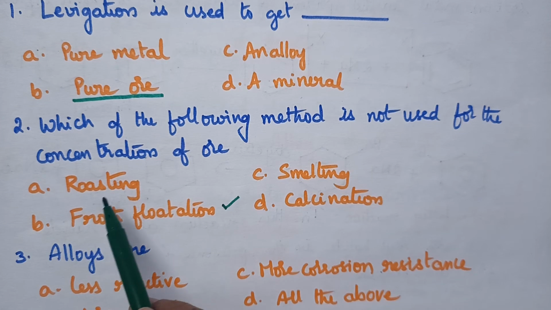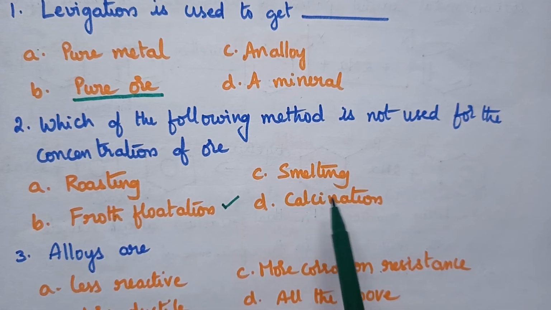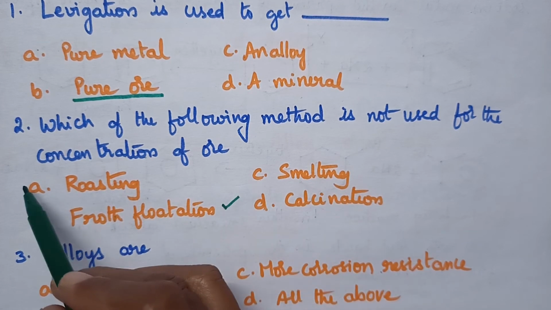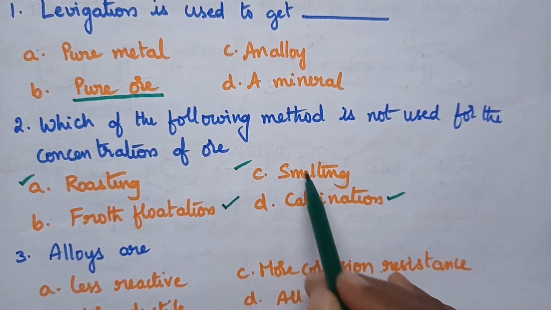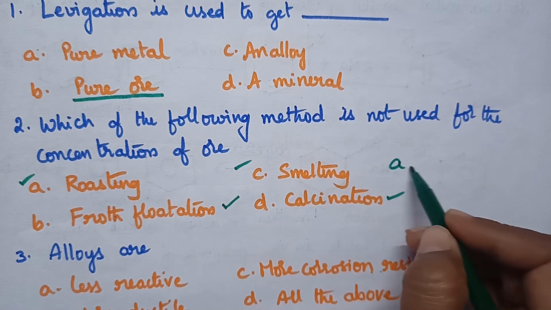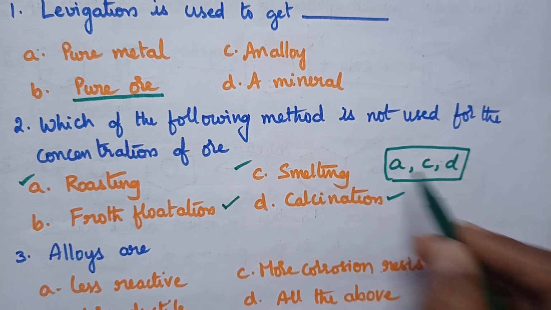And remember, roasting, smelting and calcination methods are not used for concentration of the ore. So options A, C, D, these three are not used for concentration of the ore. So here options A, C, D are the right answers.